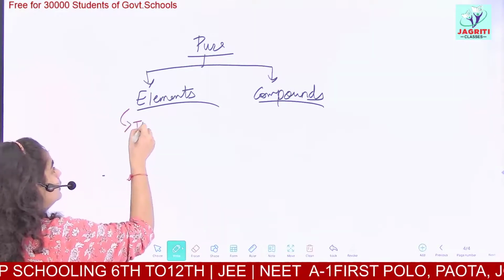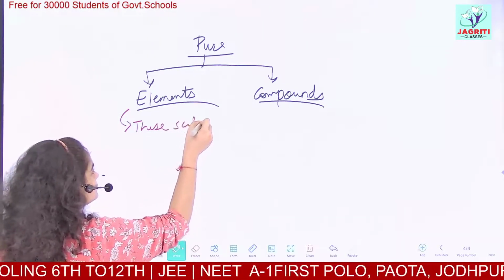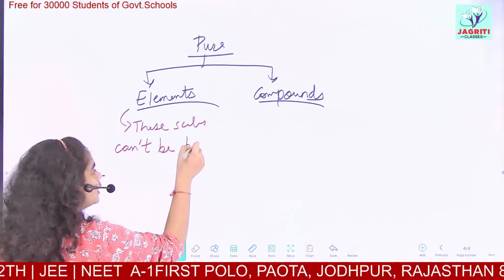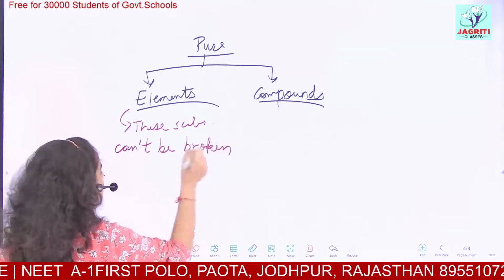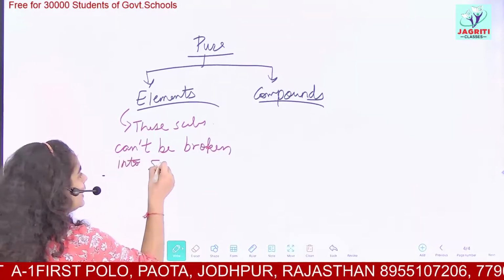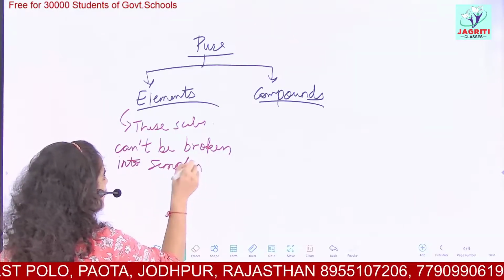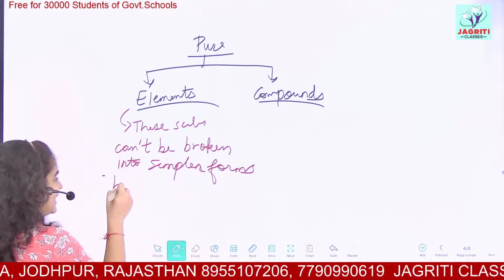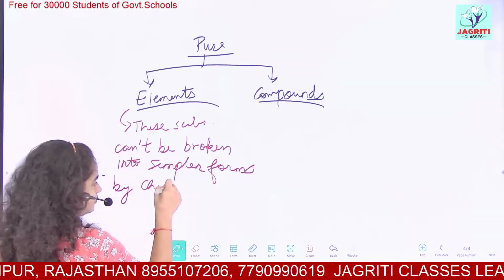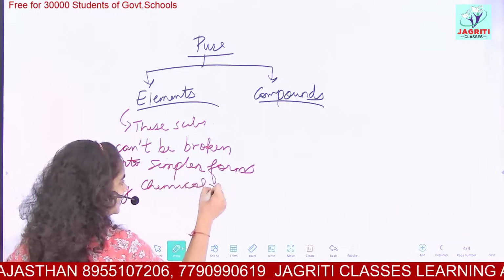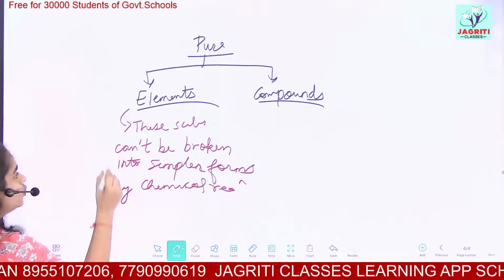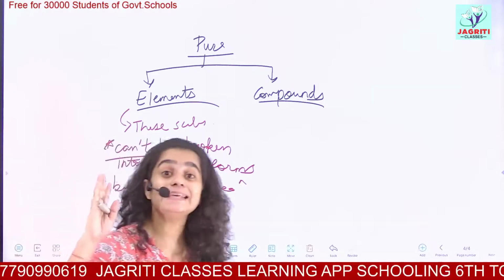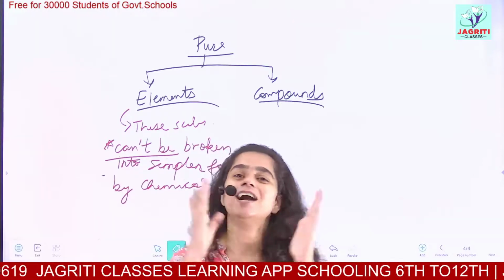Elements, these substances cannot be broken into simple forms. As these are already the simplest forms, they cannot be broken into simpler substances or simpler forms by any kind of chemical reaction. So the important term is they can't be broken. इनको हम further तोड़ नहीं सकते. They are already simple. We can't break them more.